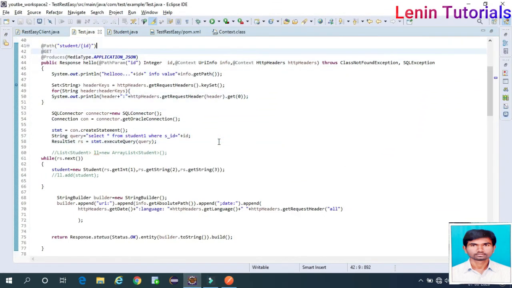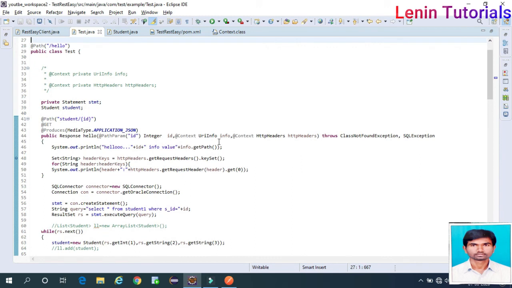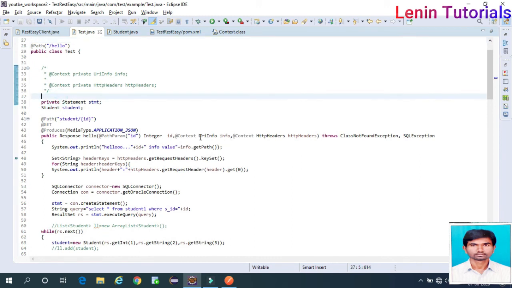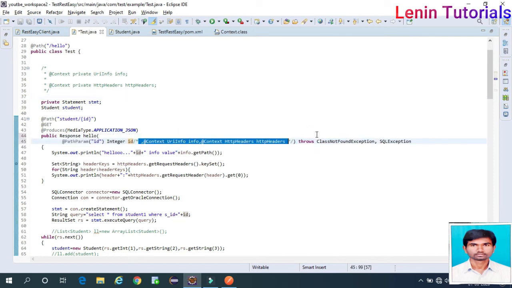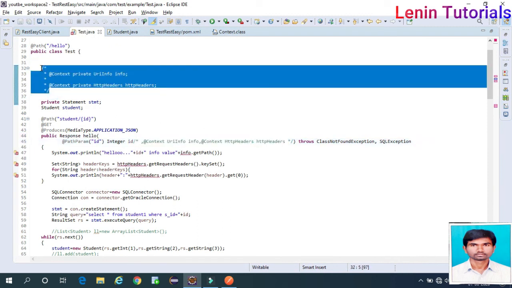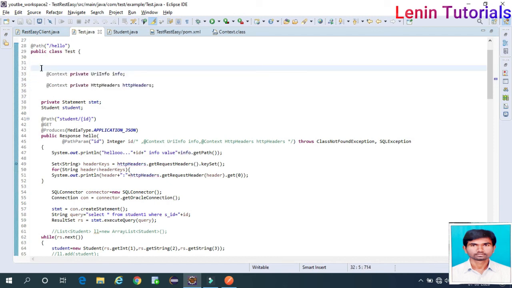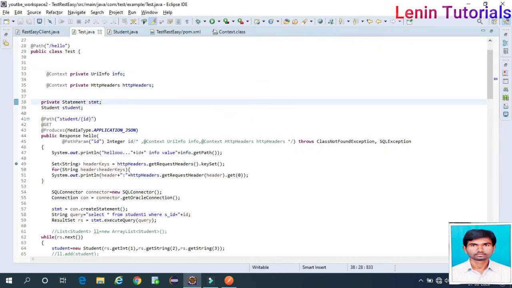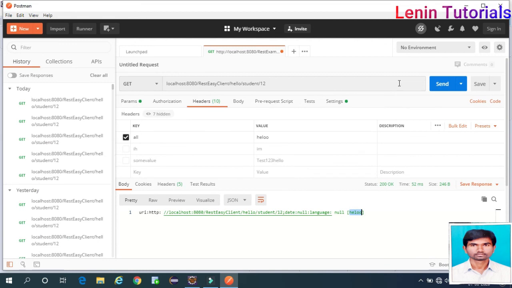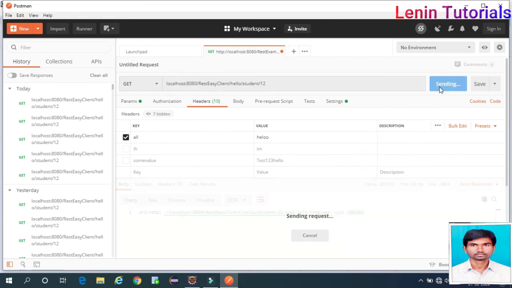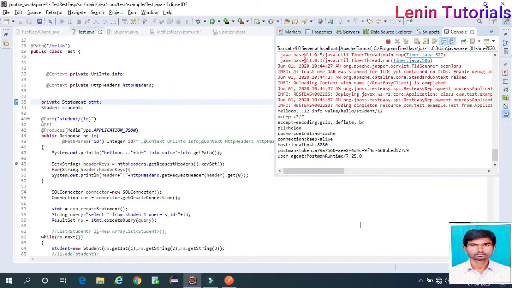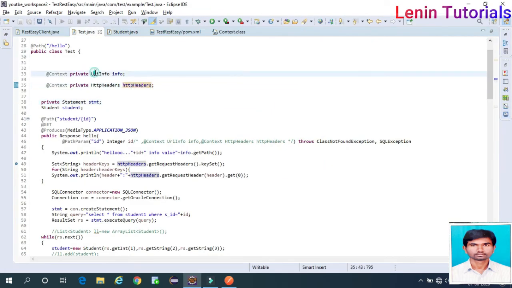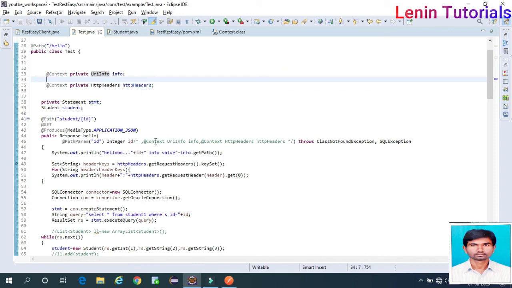Now you're using it as class variables. Now this is over, so I'm commenting the entire thing here. Control shift slash. Okay, now select the entire thing. Control shift single pipe. Done. Control S, got restarted. Done. Completed. Now go here. Send it. Same. This also is working. So these two ways you can use this context.